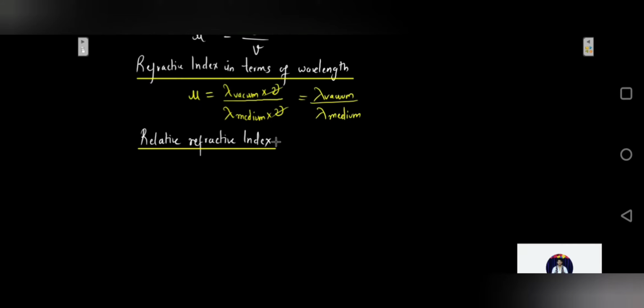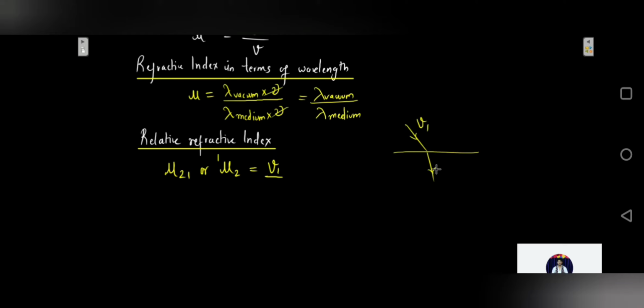Now we also have something called relative refractive index. That means supposing you have two refractive indices, you can relate them together through a ratio which will be called the relative refractive index. So the relative refractive index of the second medium with respect to the first medium, that is mu 2 1, is defined as the ratio of speed of light in medium 1, so V1, the same light, as the light is traveling from the first medium to the second medium.